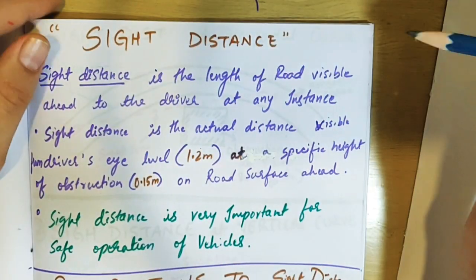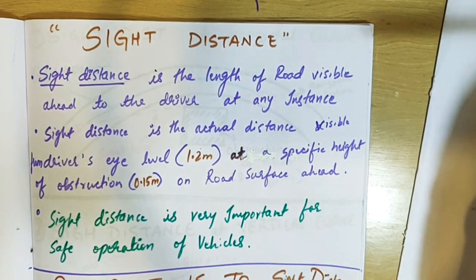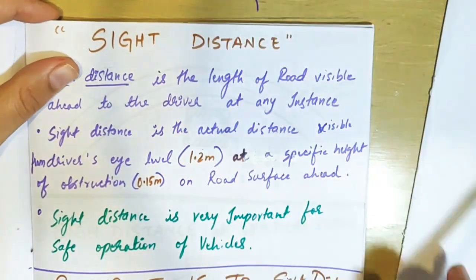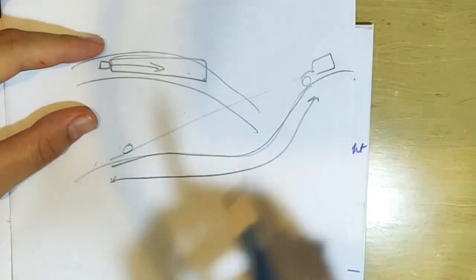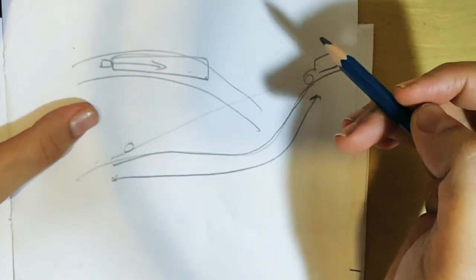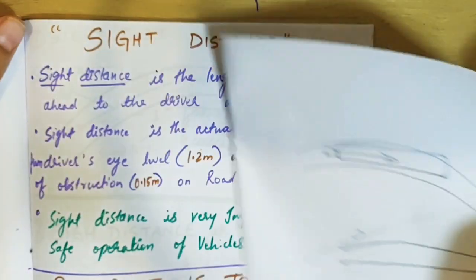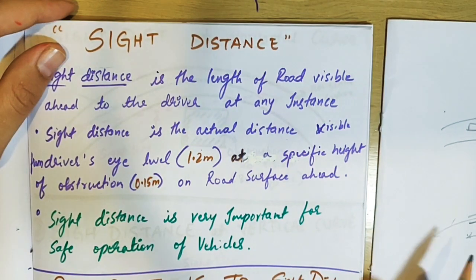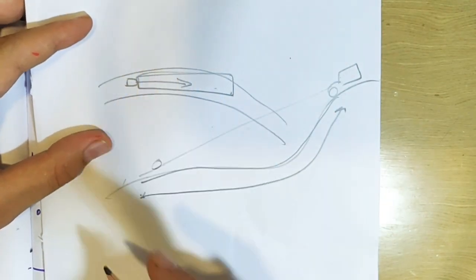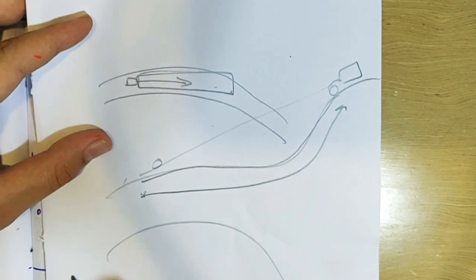Why is it important? It is very important in terms of safety. The more distance you can see in front of you, the safer that particular road is. The lesser distance you see in front of you, the less safe it is. That is the importance of sight distance, and it applies at every part of the road, not just on a particular curve, but all along the road.